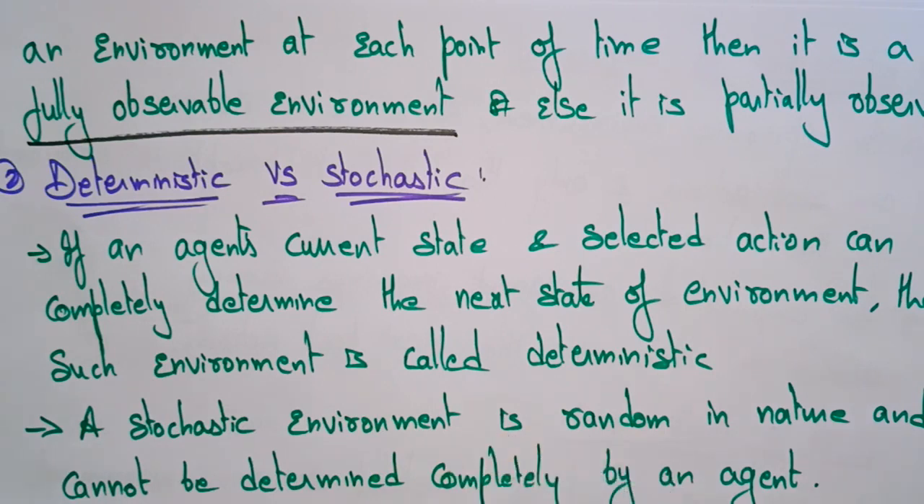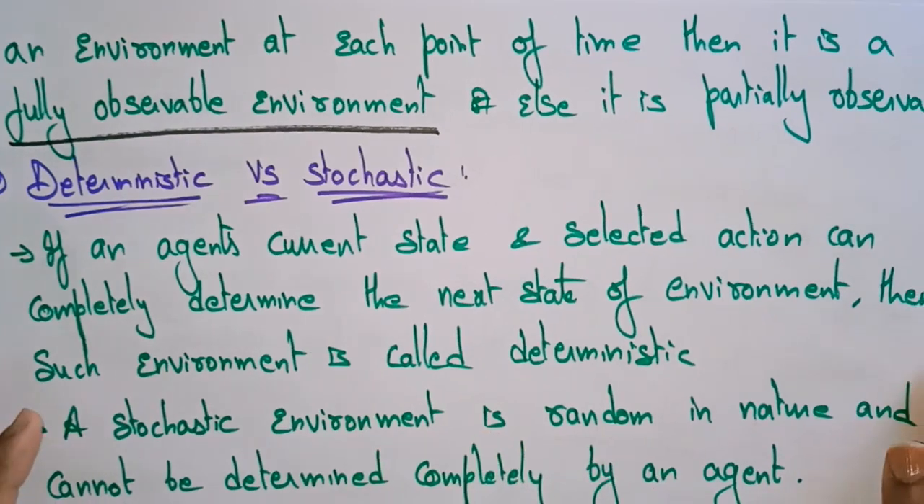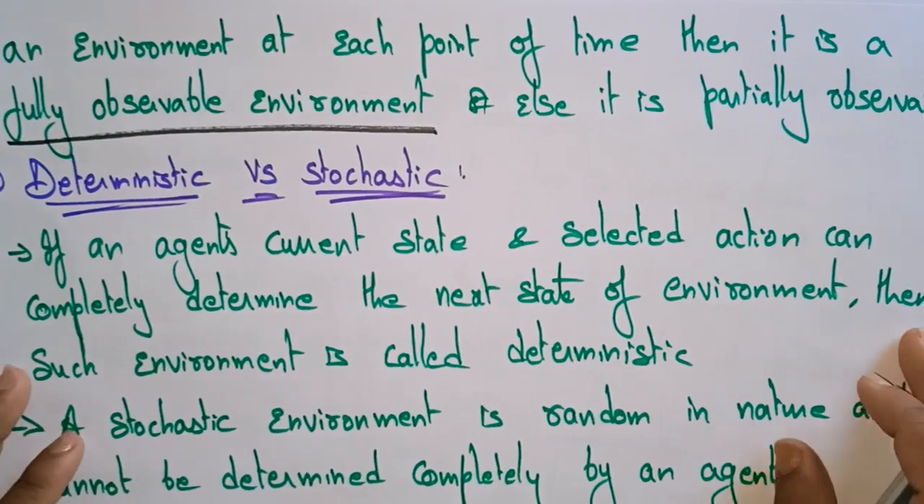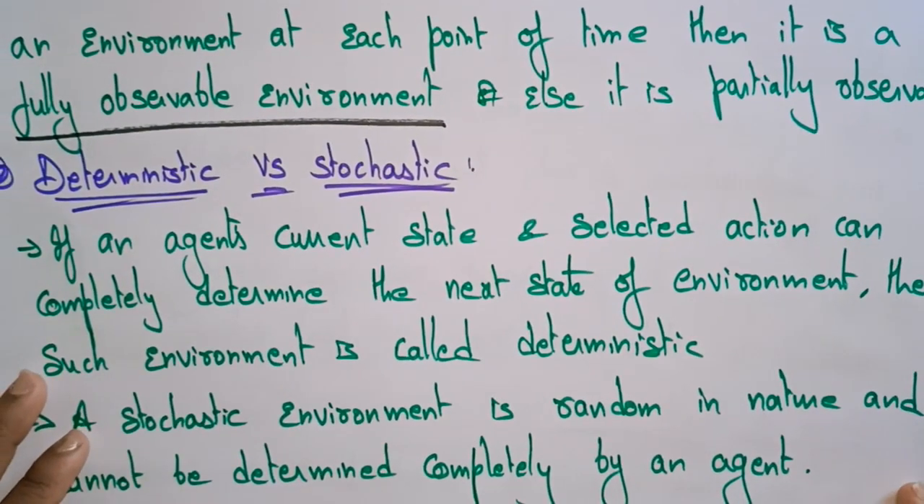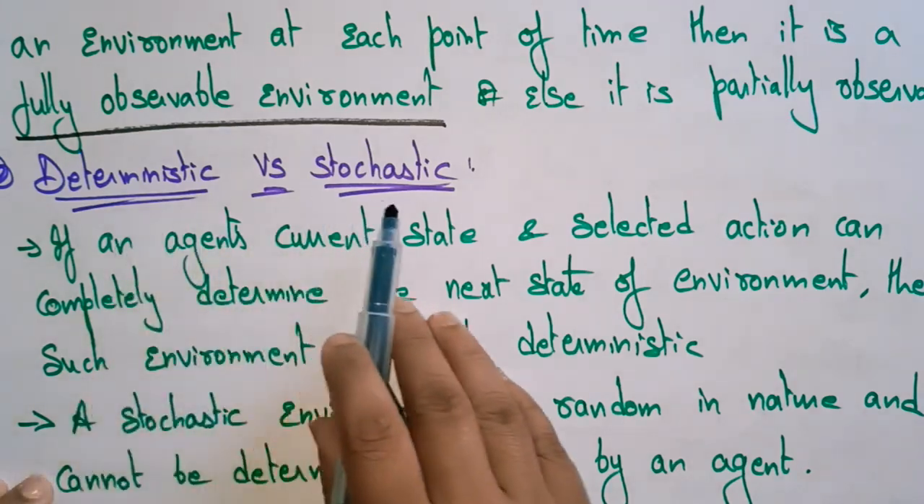Or else it is partially observable. Suppose it is not observing everything in the environment, then you can say it is partially observable. And coming to another feature, deterministic versus stochastic.